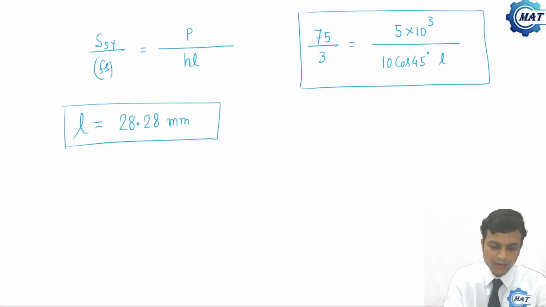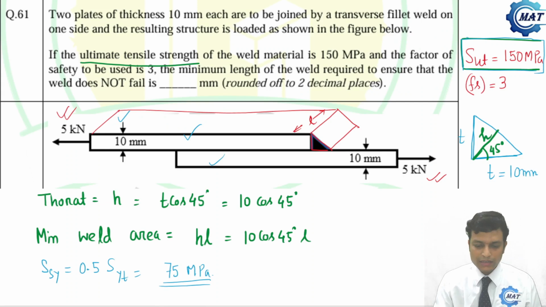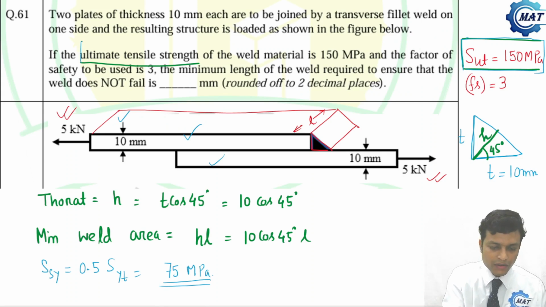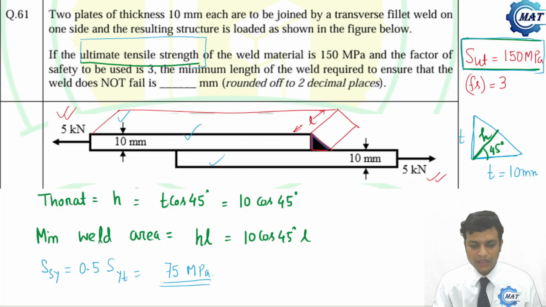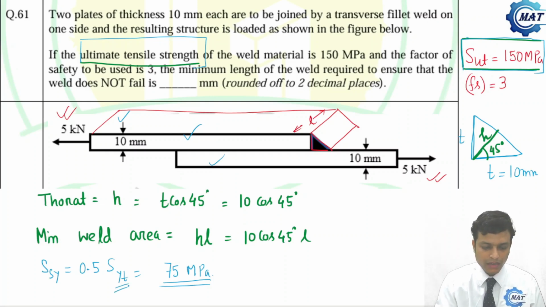So this is a very easy problem, but one discrepancy is that the ultimate strength of the material is given. If it is a brittle material, then you can design it along ultimate strength, but for ductile materials we need yield strength.